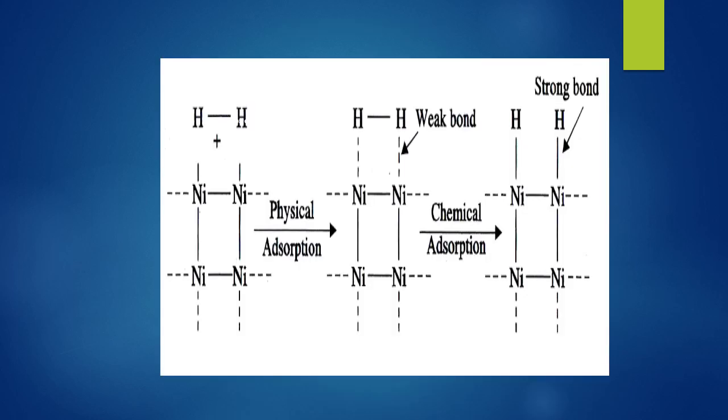Let us consider hydrogen molecules adsorbed on the surface of nickel. Initially it undergoes physical adsorption, with a weak force of attraction between the nickel surface and the hydrogen molecule. After that it undergoes chemical adsorption, where a strong covalent bond is formed between the adsorbate and the adsorbent.